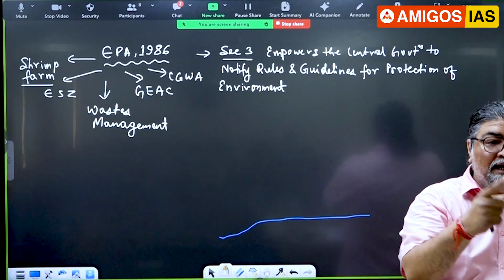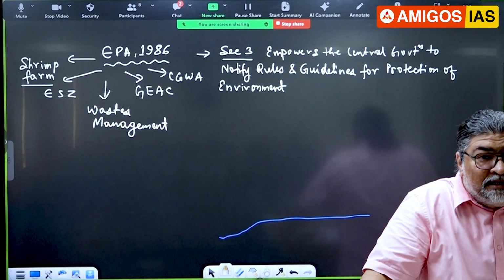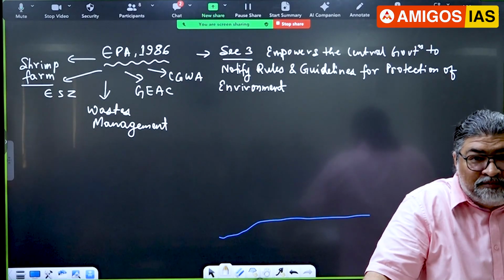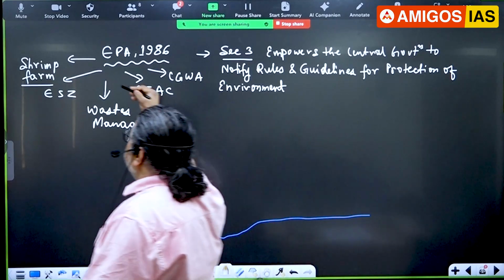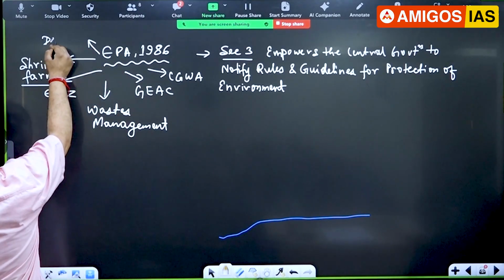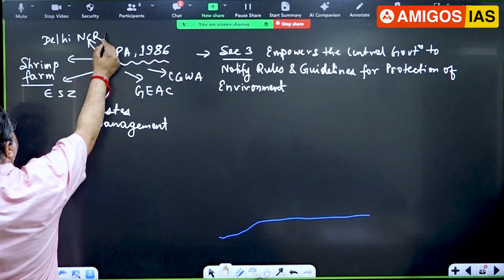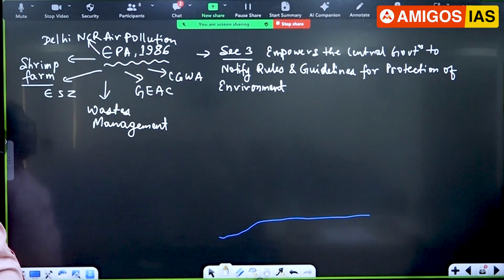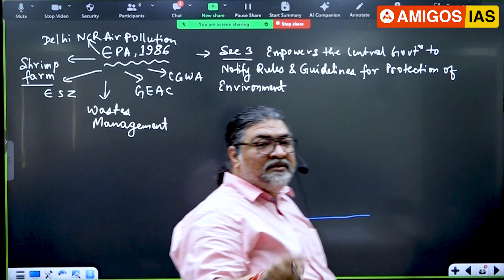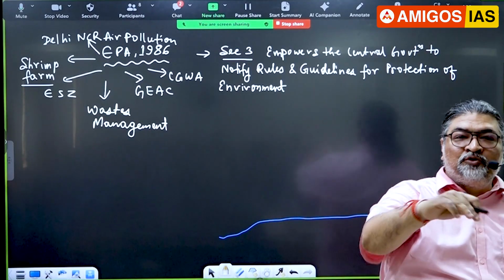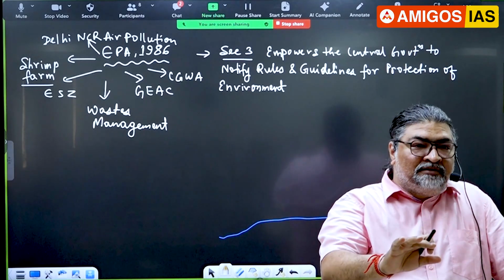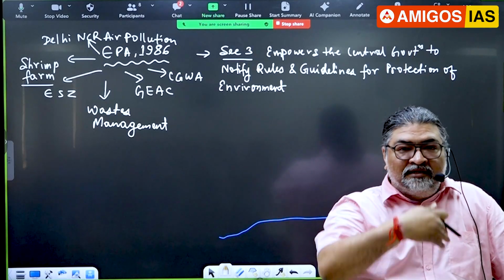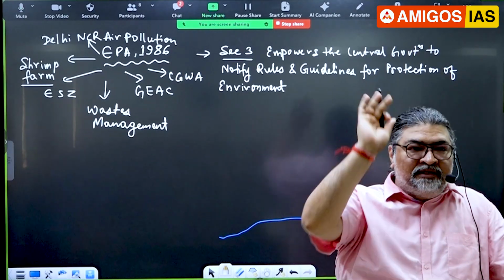Again, I'll give you another one. Delhi air pollution, right? GRAP, Graded Response Action Plan. Delhi NCR air pollution, again EPA. And now what we are going to discuss, CRZ. CRZ is also notified under EPA. That means, remember, if we don't have any other provision, EPA will be the part. It's called umbrella law. Umbrella means it can cover anything, noise pollution, anything.